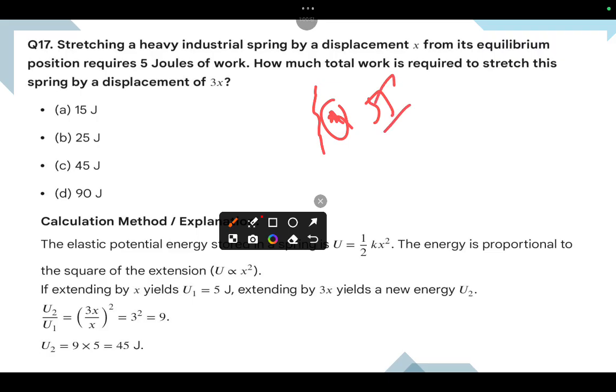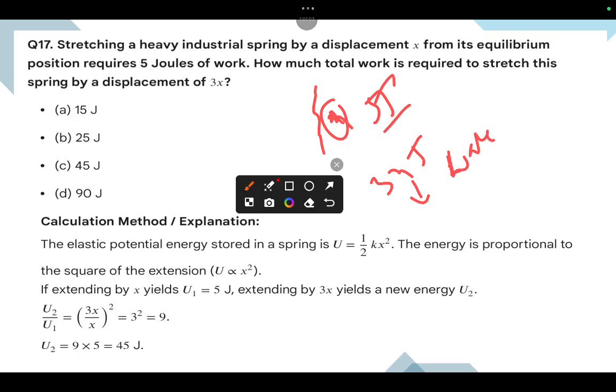I want to go to 3x displacement. What amount of work do I have to do? This is the question. The elastic potential energy stored in the spring is U equal to 1 by 2 kx square. So from this, U is proportional to x square.